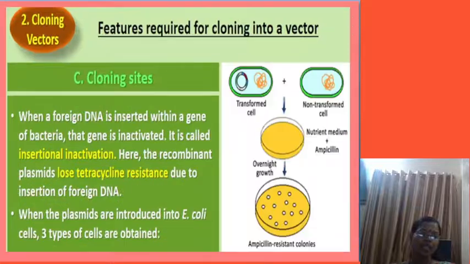Now, a feature required for cloning into a vector. Students, when a foreign DNA is inserted within a gene of bacteria, that gene is inactivated. It is called insertional inactivation.